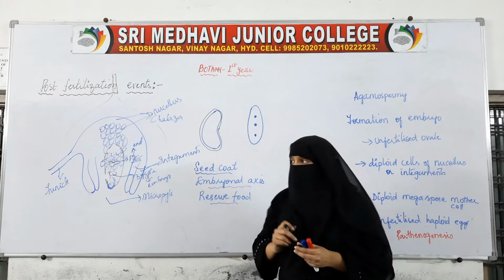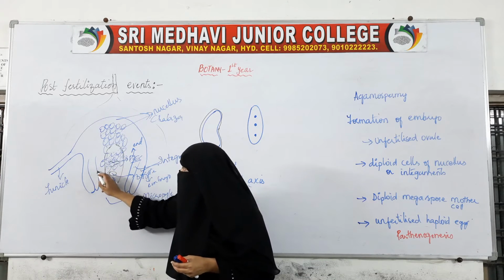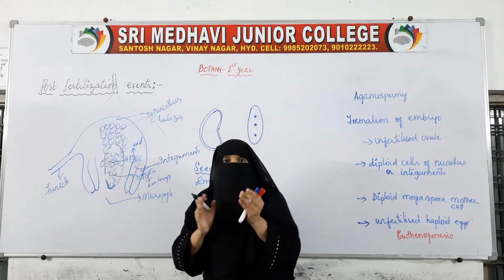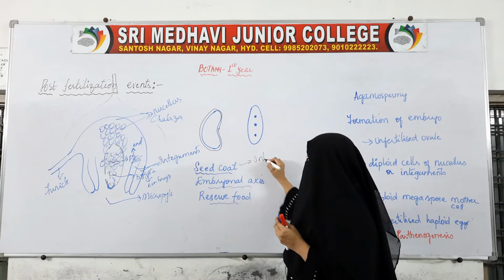From where have we got the seed coat? Because this ovule is the seed now. These are the integuments, and they have formed the seed coat. The seed coat is formed from the integuments.